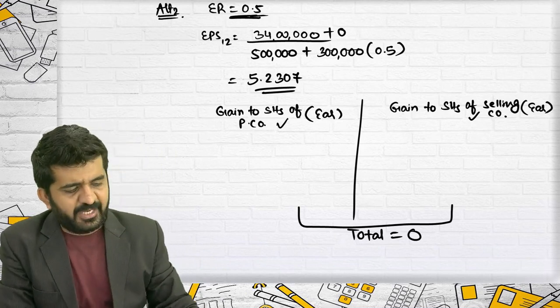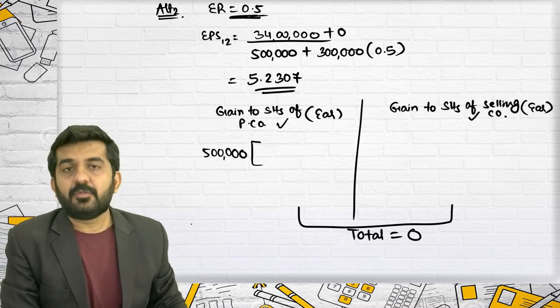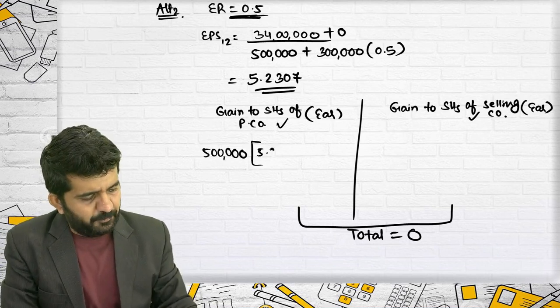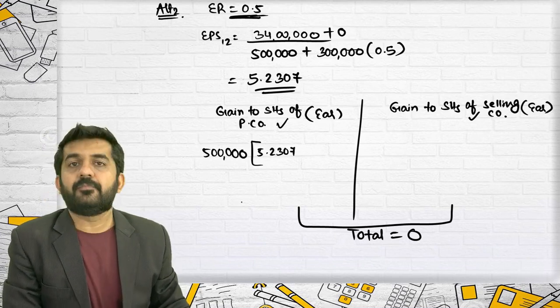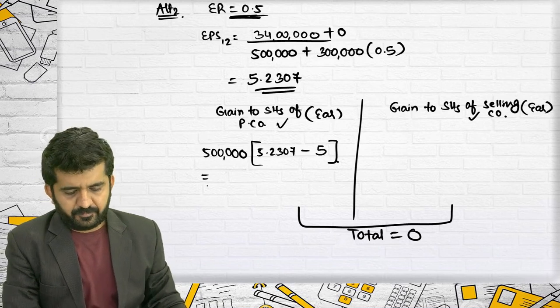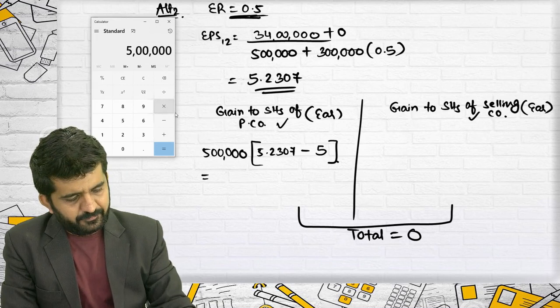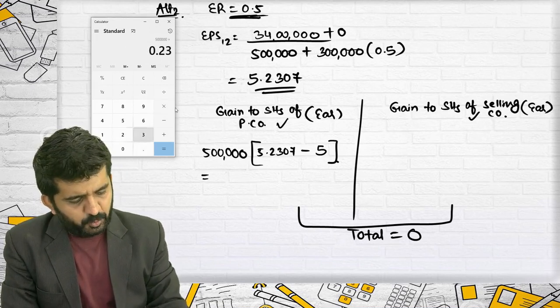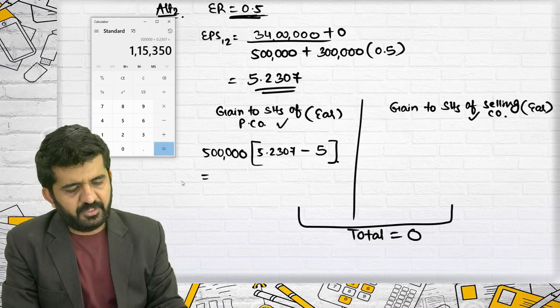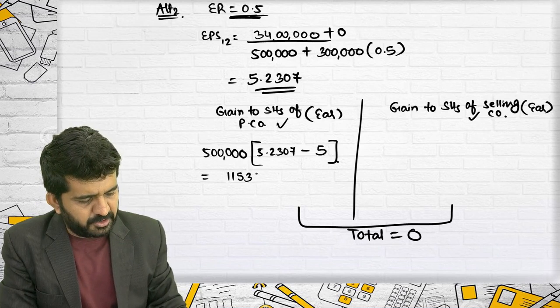Let me find the gain of shareholders of the purchasing company. What were the shares? 5 lakhs. What is the new EPS? 5.2307. What was the old EPS? 5. 5 lakh multiplied by 0.2307, which is 1,15,350.